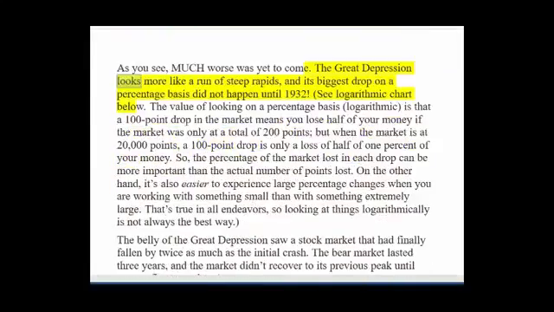The Great Depression looks more like a run of steep rapids, and its biggest drop on a percentage basis did not happen until 1932. See logarithmic chart below. The value of looking on a percentage basis, logarithmic, is that a 100-point drop in the market means you lose half of your money if the market was only at a total of 200 points. But when the market is at 20,000 points, a 100-point drop is only a loss of half of 1% of your money.